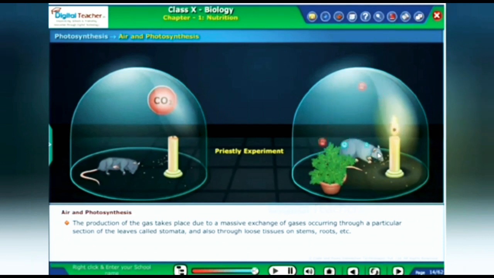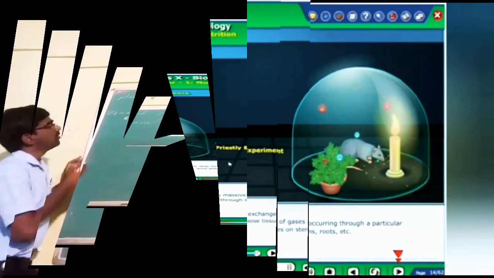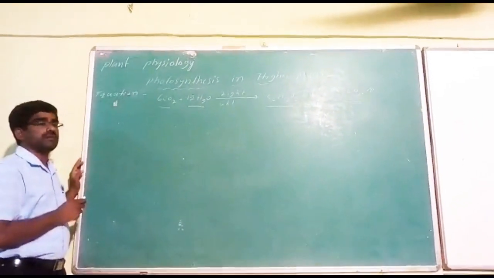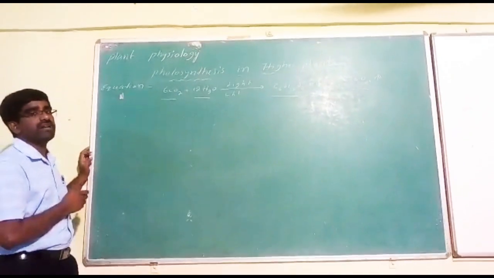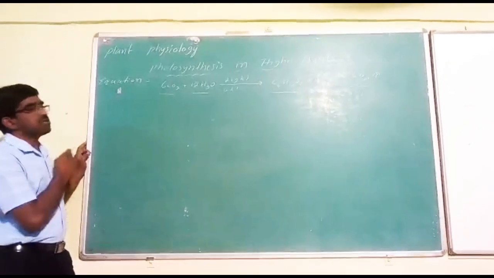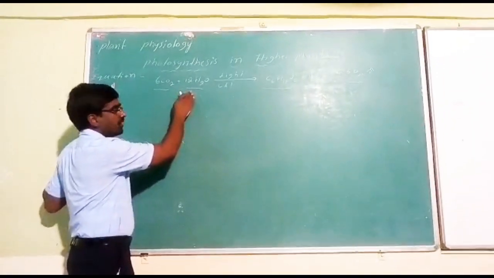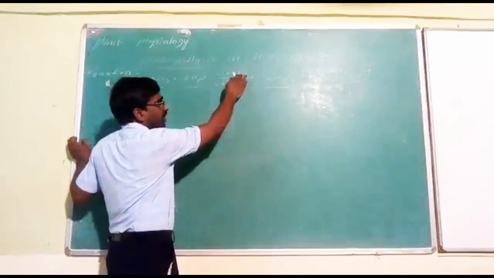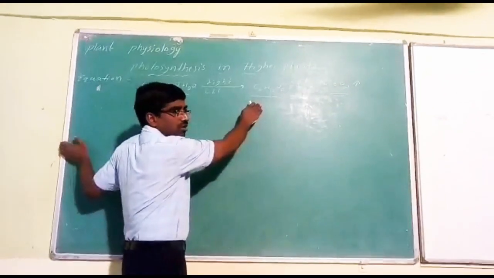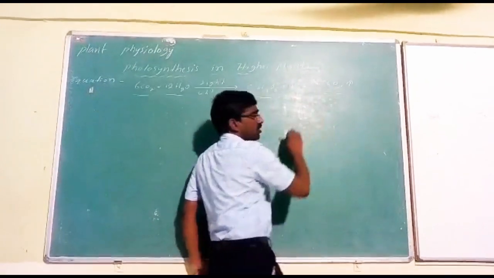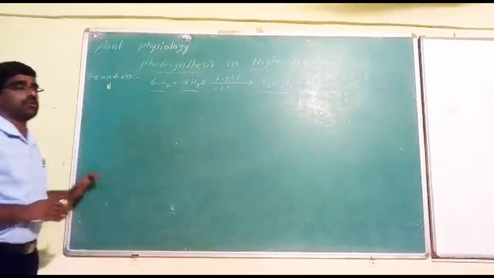Let us discuss in brief how carbon dioxide is useful for photosynthesis. We can try to understand the equation of photosynthesis. This equation was given by Van Leeuwen. In this equation, 6 molecules of carbon dioxide and 12 molecules of water, in the presence of light and chlorophyll, produce 1 molecule of carbohydrate, 6 molecules of water and 6 molecules of oxygen.